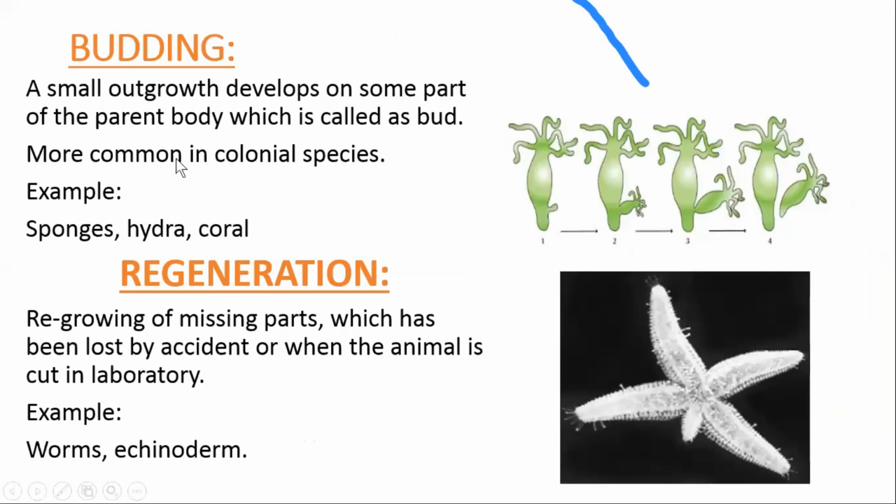Budding. In this type of reproduction, what happens? A small bud or outgrowth develops on the parent body, and after development, when it increases in size, it detaches from the parent body and becomes a new individual, right?